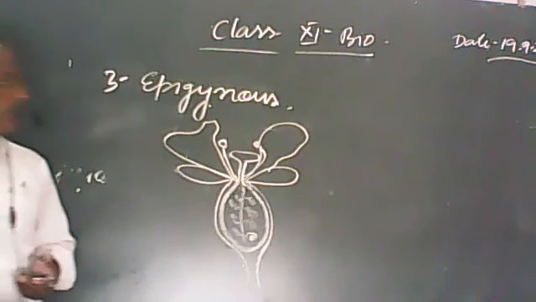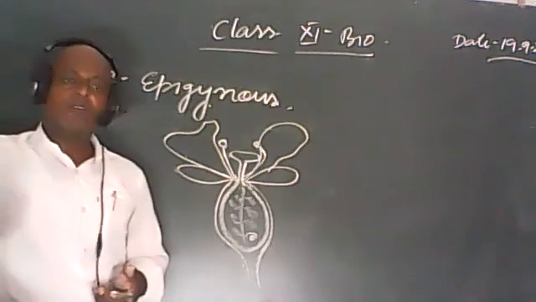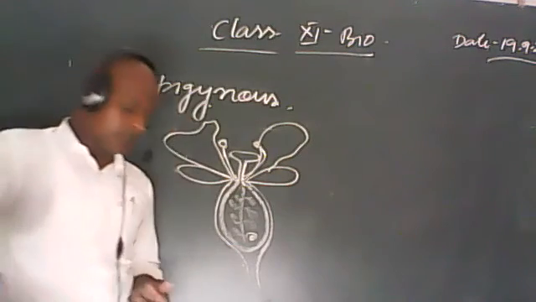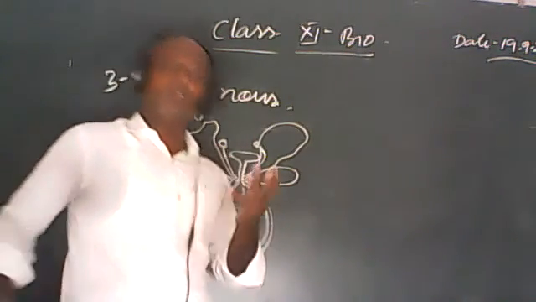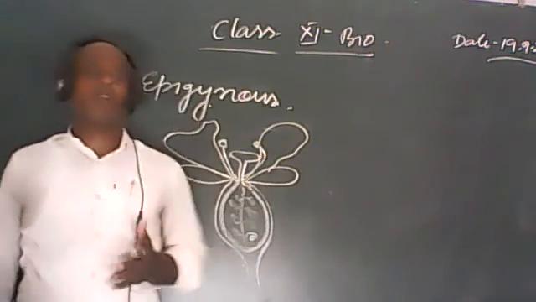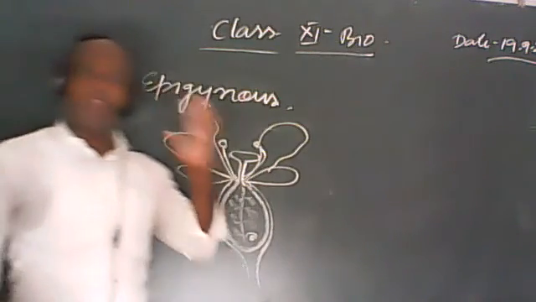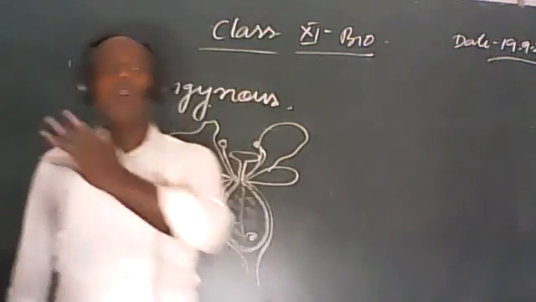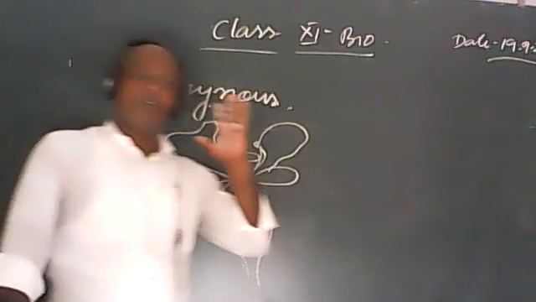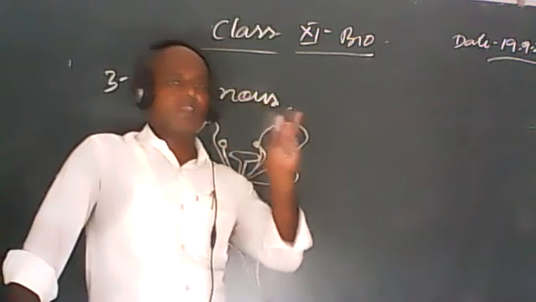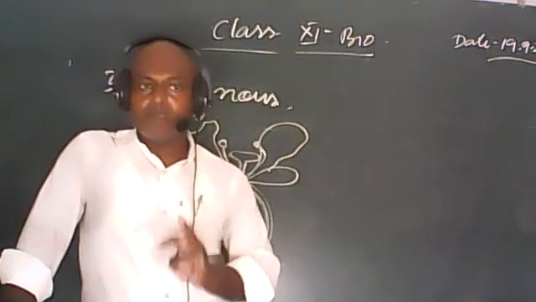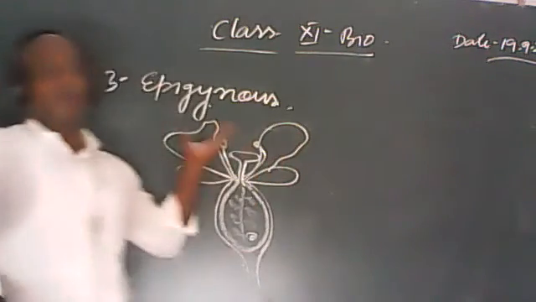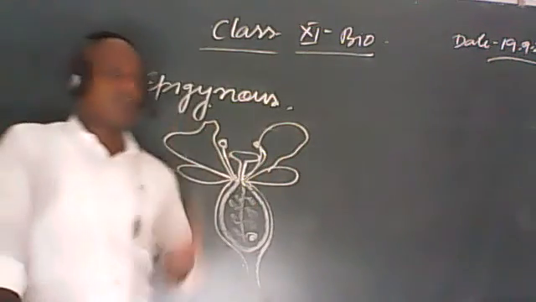Okay. In case of perigynous, the example of perigynous condition of a flower is rose. यदि गुलाब का फूल आपके पास है उसमें आप देख सकते हो. These three flowers are the best example of hypogynous, perigynous and epigynous. For hypogynous, you can say the mustard flower. For perigynous, the rose flower, and for epigynous, the sunflower.